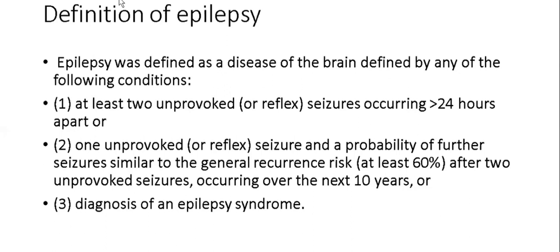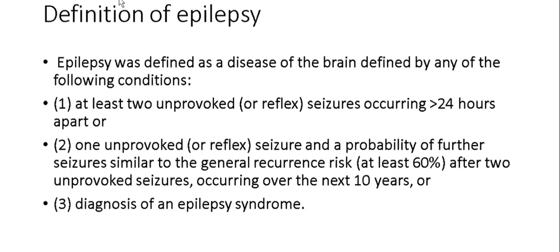This is the definition of epilepsy, because they will give it in clinical scenarios. A patient presented with two episodes of seizures within 24 hours on the same day, and he was diagnosed something something. Does it fit into the definition of epilepsy? It does not, because it must be more than 24 hours.